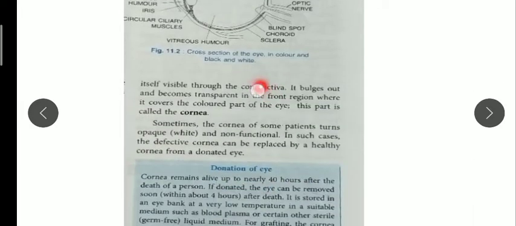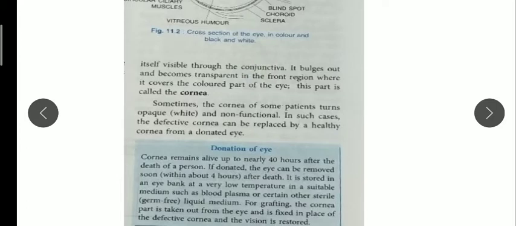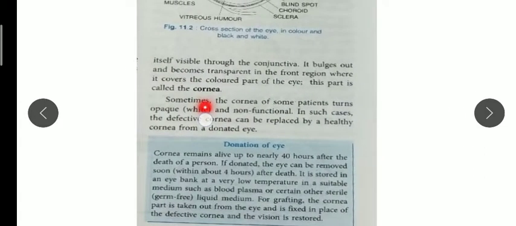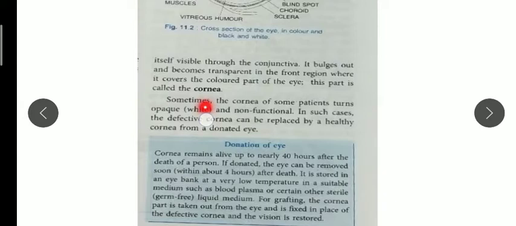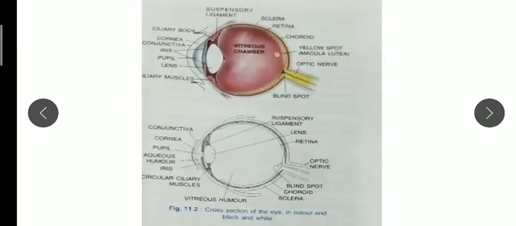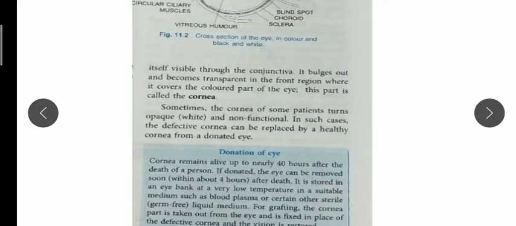So what is this? You can see this sclera region bulged out, and it contains the cornea. So cornea is present near this sclera part. You can see in the diagram also. Here, when it is running continuously, cornea is present. And cornea is the living part.